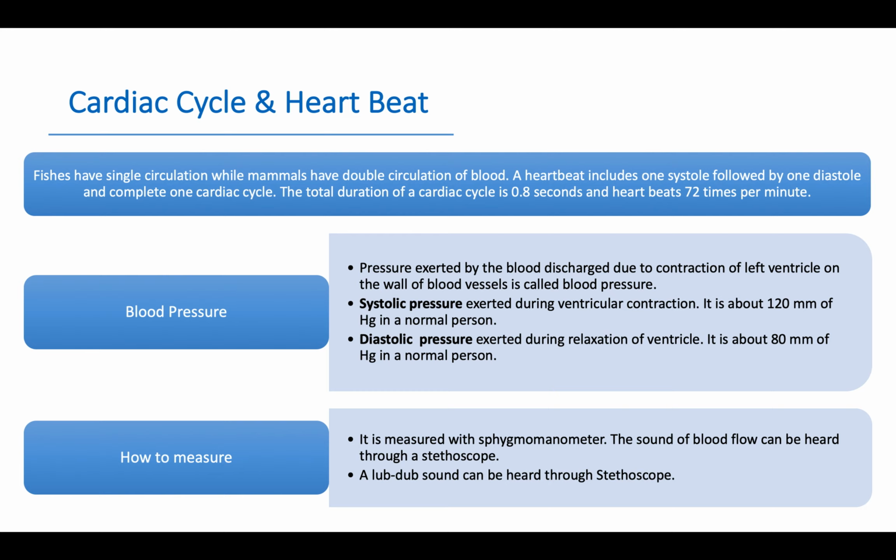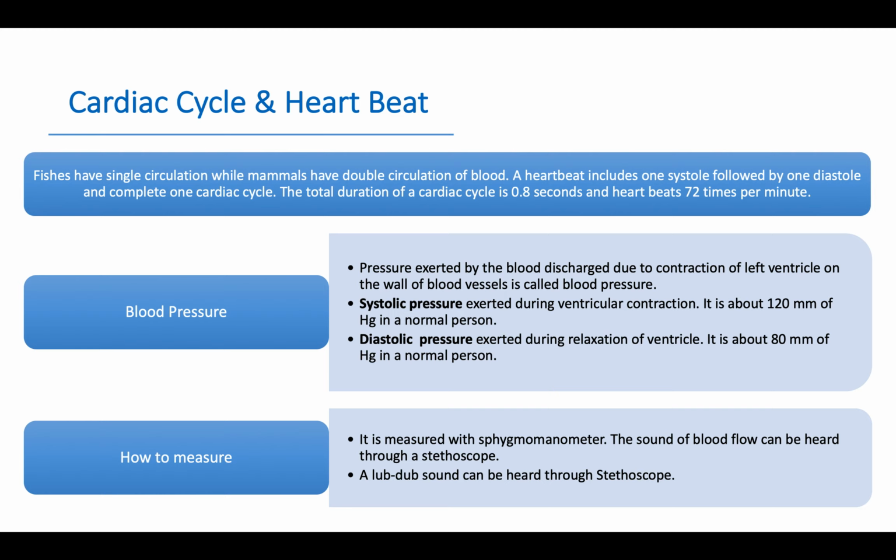Systolic pressure is exerted during ventricular contraction, and it is about 120 mm of mercury in a normal person. Diastolic pressure is exerted during relaxation of the ventricle. It is about 80 mm of mercury in a normal person.